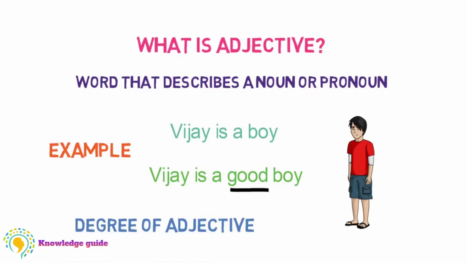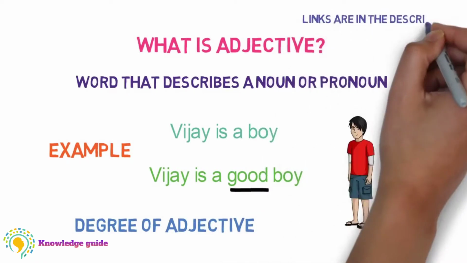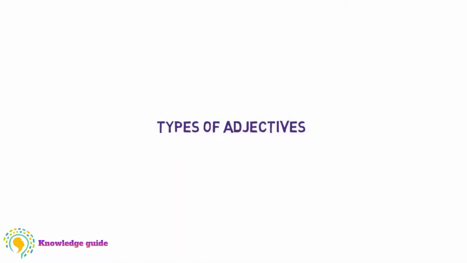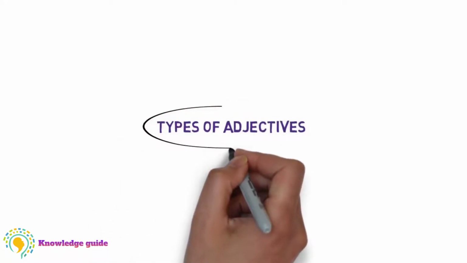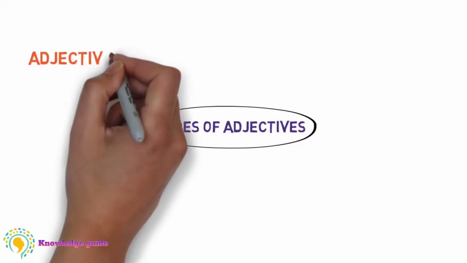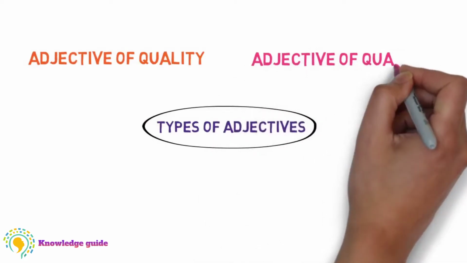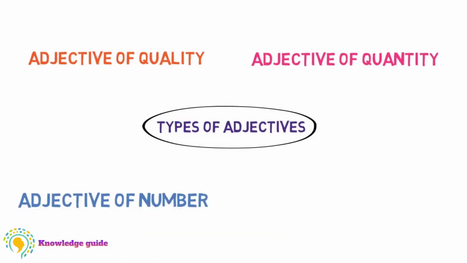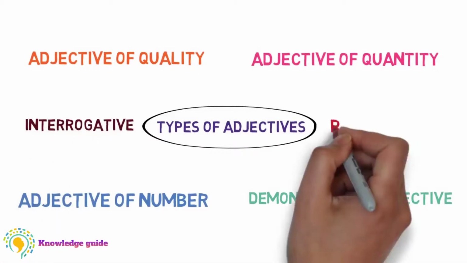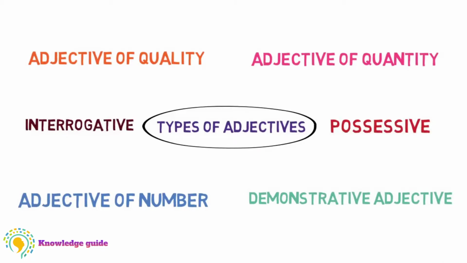We have discussed some of the degrees of adjectives in a previous video. Links are in the description. Now let us look into types of adjectives. Mainly, types of adjectives are divided into different kinds, but let's consider only 6 of them. Adjectives are of mainly 6 types: adjectives of quality, adjectives of quantity, adjectives of number, demonstrative adjectives, interrogative adjectives, and possessive adjectives. Let's look at them one by one.